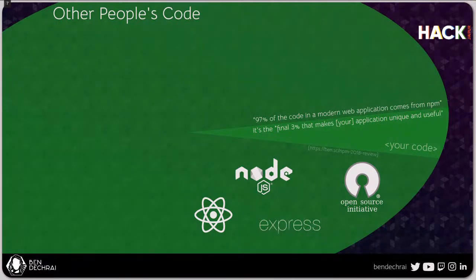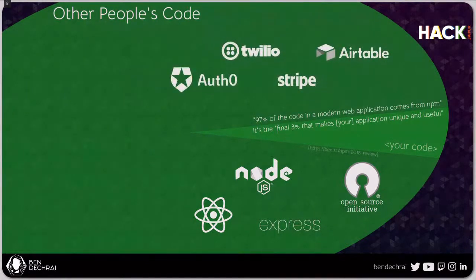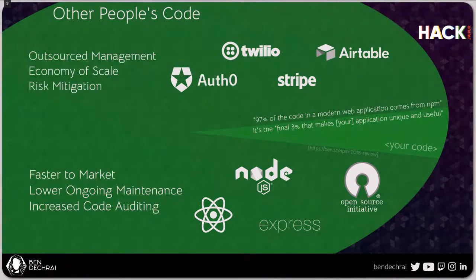And then beyond that, as well as the code that runs in your application, there's a whole lot of code that you can run that never becomes part of your application. And these are external providers like Auth0, Twilio, Stripe, or Airtable. You can find an off-the-shelf, hosted software as a service solution that will do everything from payments to database storage. So you don't need to worry about not just the writing of the code, but also the deployment and management of these services.